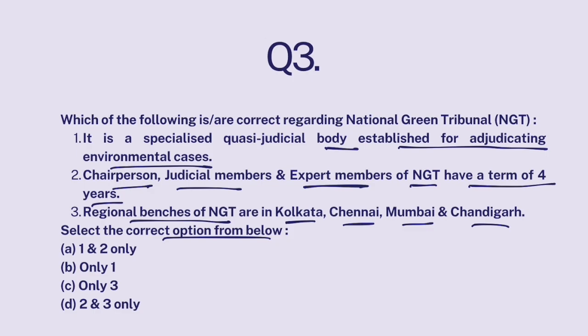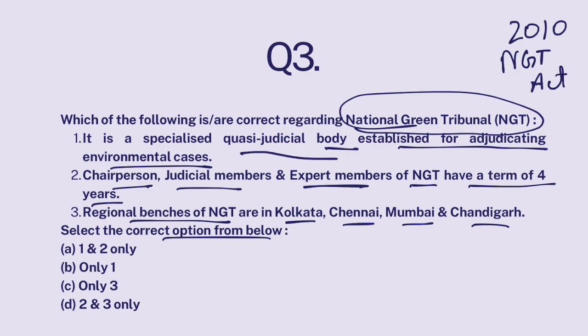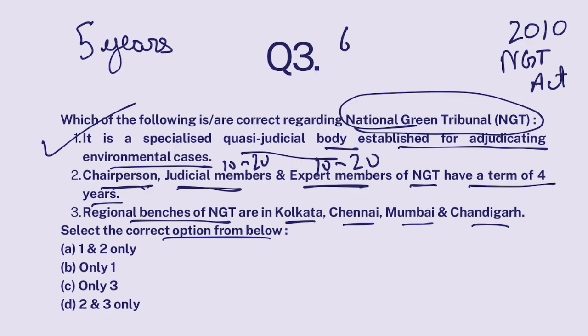Now look, to handle environment-related cases in 2010, NGT Act was passed, which created National Green Tribunal. Again, it is a quasi-judicial body, a tribunal to handle environmental cases. This is correct. Now it has a chairperson, 10 to 20 judicial members, 10 to 20 expert members. They have a term of 5 years or until they reach the age of 65 years, whichever is earlier.